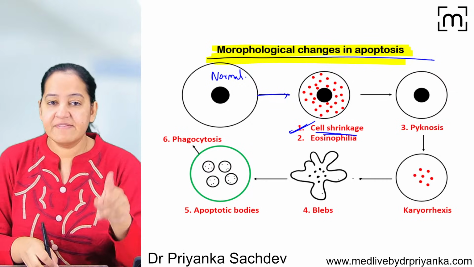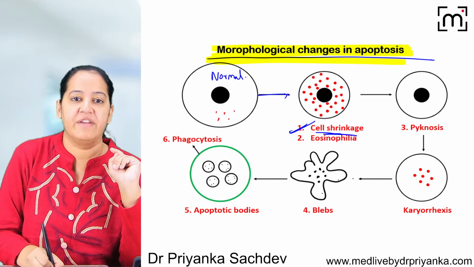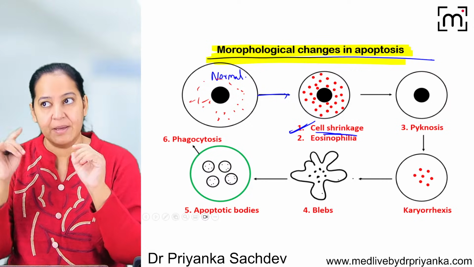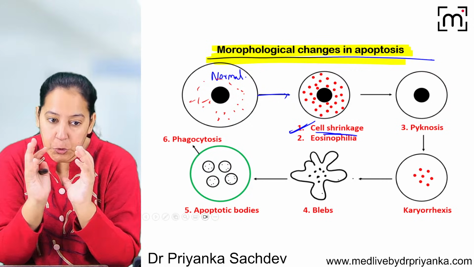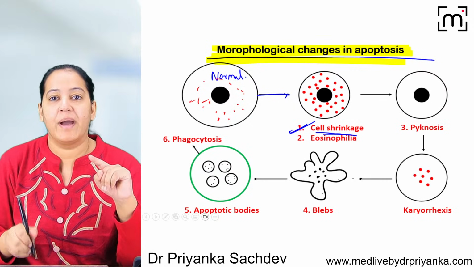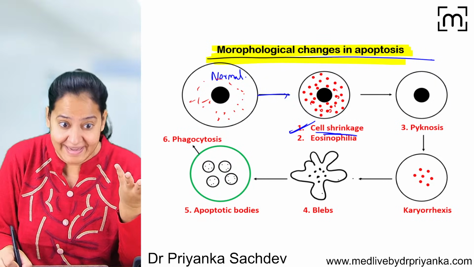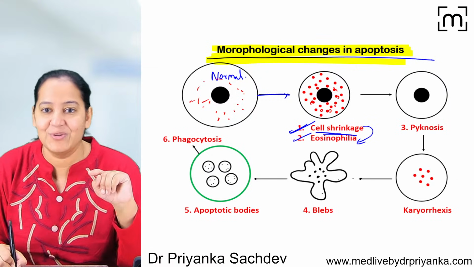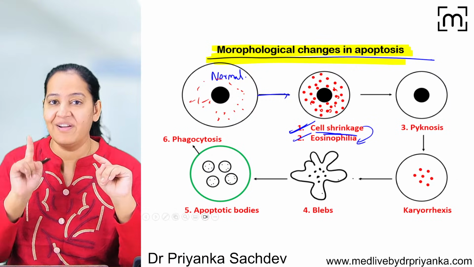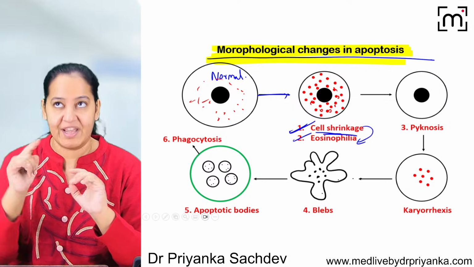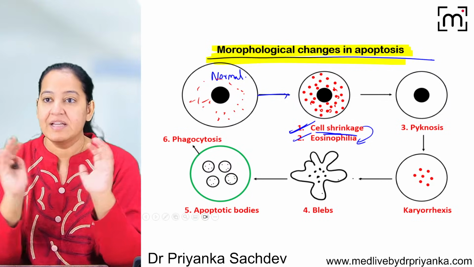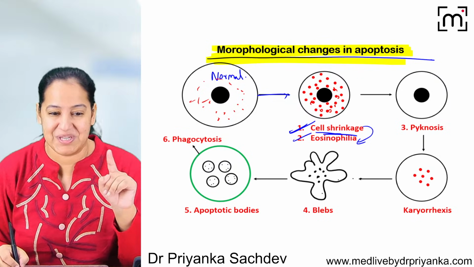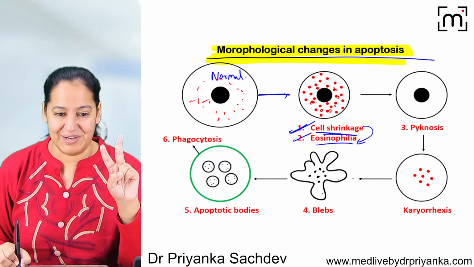Now inside the cell we have cell organelles: mitochondria, ribosomes, endoplasmic reticulum. When the cell shrinks, the multiple cell organelles come closer and become compact. That's why the cytoplasm of the cell looks more pink in color. So the second thing happening is eosinophilia. Shrinkage leads to eosinophilia, you can understand it like that. Pinkishness in the cytoplasm is eosinophilia.